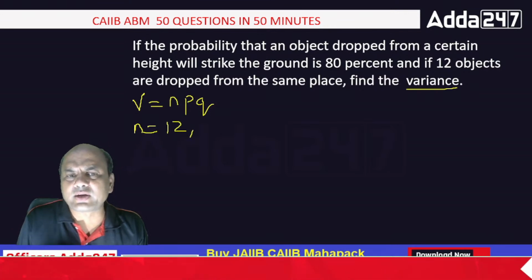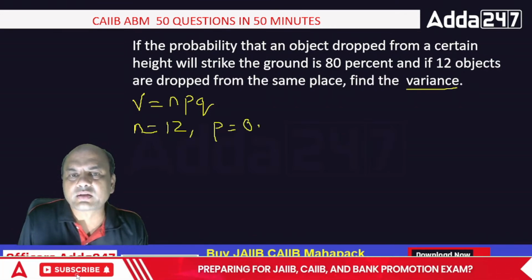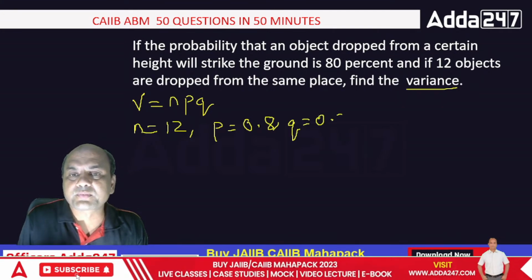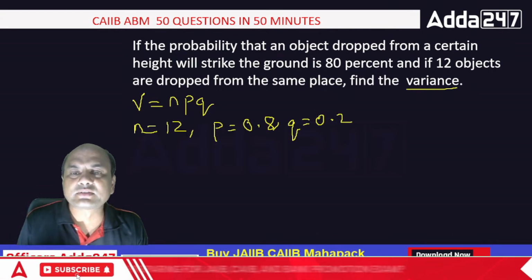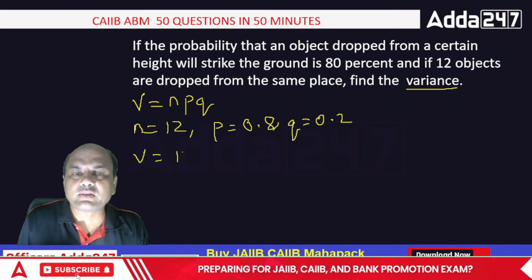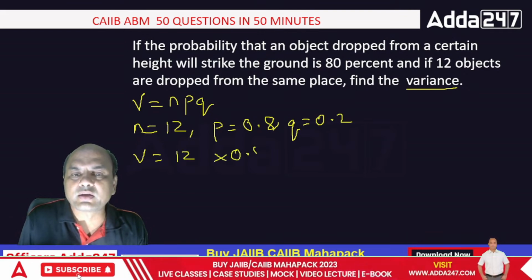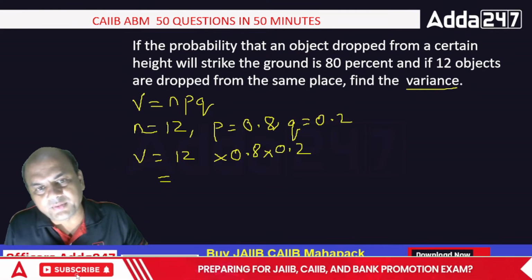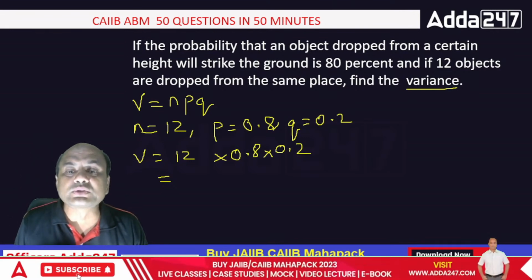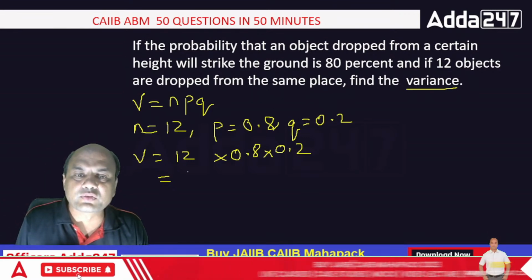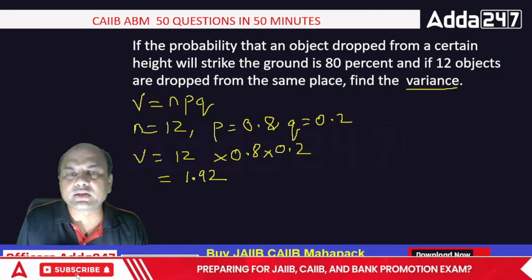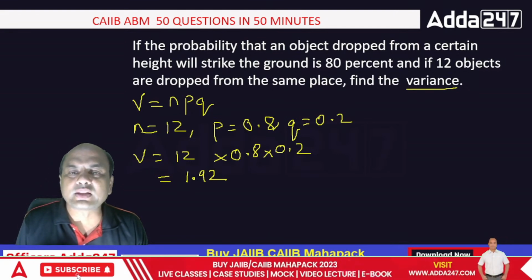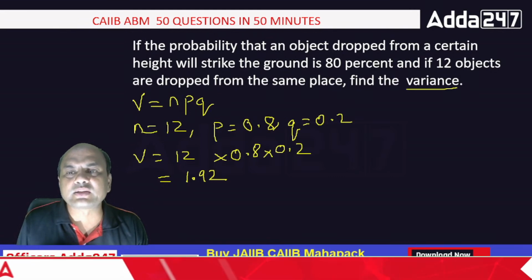What is N? 12. What is P? 0.8, 80%. What is Q? Here we'll require Q. 0.2. Multiply this: V equals 12 into 0.8 into 0.2. 12 into 0.8 is 9.6, and 9.6 into 0.2 is 1.92. So 1.92. That is the variance.